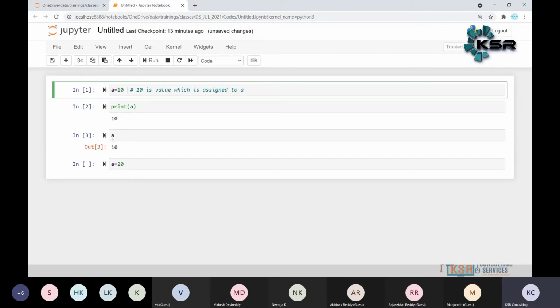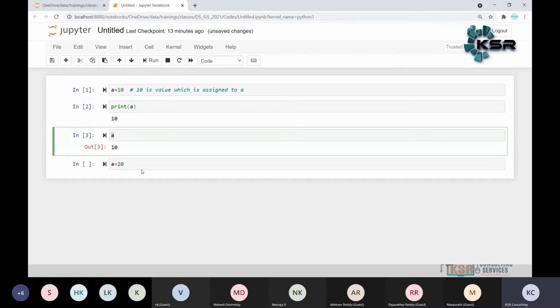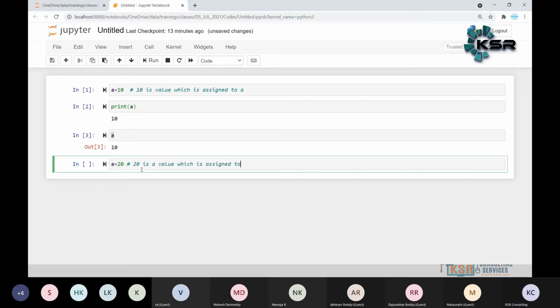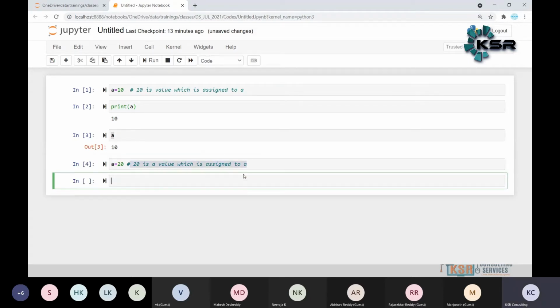a is just an object. When you call the object, we give a. Now, 20 is a value which is assigned to a. What does it mean now? So a is going to be 20 or 10?